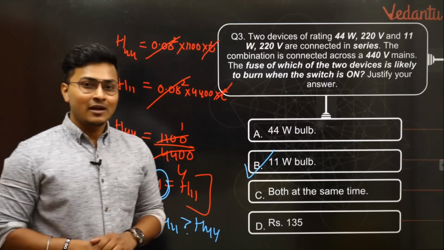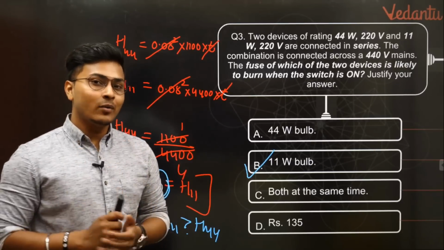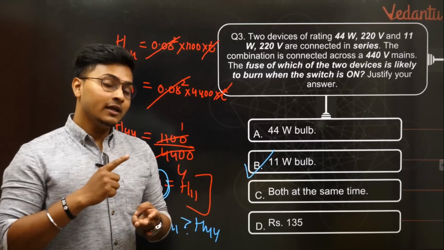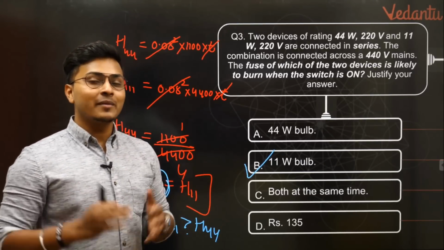Simple scenario. Correct. So this was a proper HOTS question, and this question is a proper 5-mark question because we need to find out the current, you need to find out the resistance, you need to find out the heat, and once you know that, you conclude it. So a proper 5 marks question coming as a HOTS question.